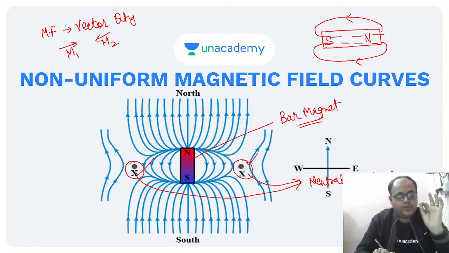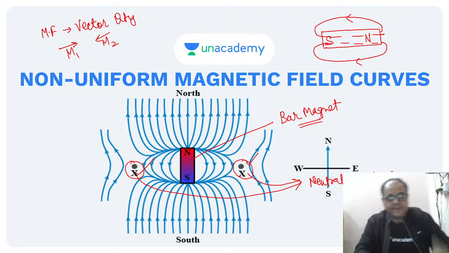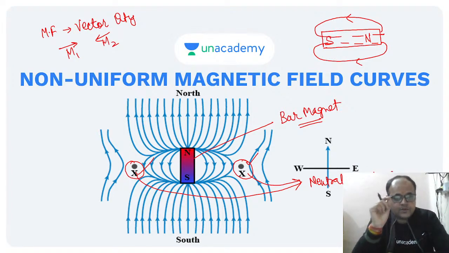So this is the basic rule of vectors. We have studied vectors in term 1, scalars and vectors. When two equal and opposite vectors are acting at a point, the net resultant is 0. Yes, you know this.